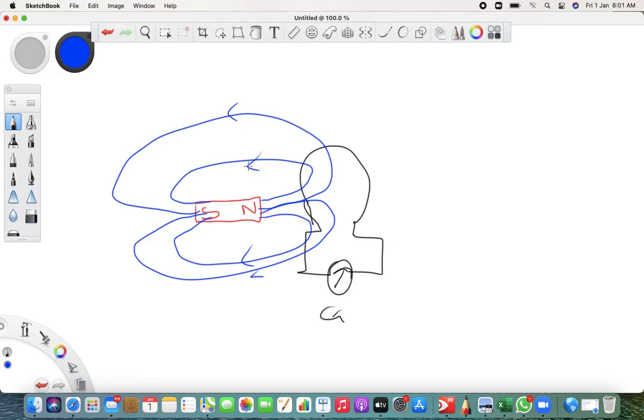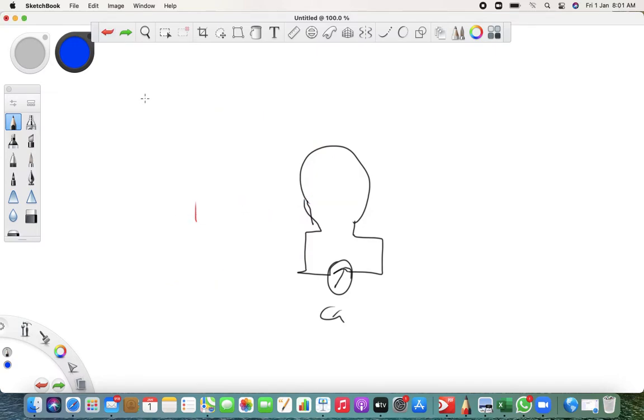But they didn't stop at that moment. What they did is they changed the place of the magnet from one place to another. Sometimes they put the magnet here, they bring it further, they take it back. Now what will happen if you do so?